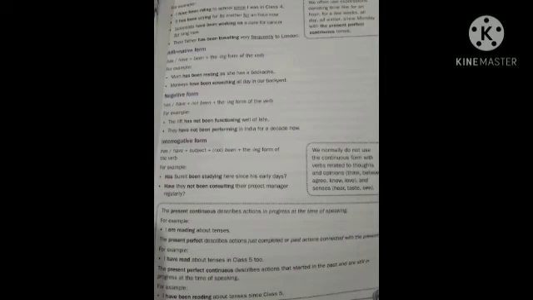We have discussed this already. Interrogation means it can be either an affirmative form or a negative form, and a question mark is going to come. I'll be using a question mark, which means interrogation. I'm asking questions. I hope this present perfect continuous tense is clear to you all.